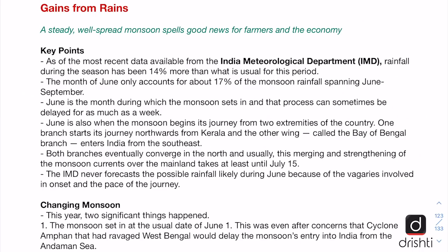The editorial starts by saying that a steady, well-spread monsoon is good news both for the farmers as well as for the economy. The recent data made available by the India Meteorological Department, IMD, says that the rainfall during the season has been 14% more than what is usual for the period, and this signifies at the initial stage the prospects of a good monsoon. Though we should understand that the month of June only accounts for about 17% of the monsoon rainfall, which is received by India during the period spanning from June to September.